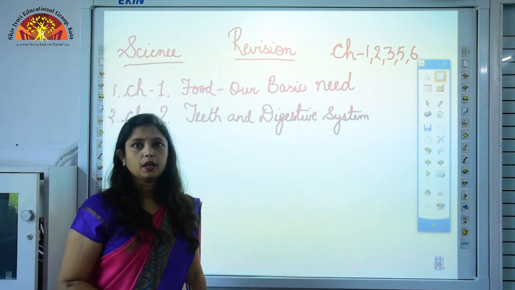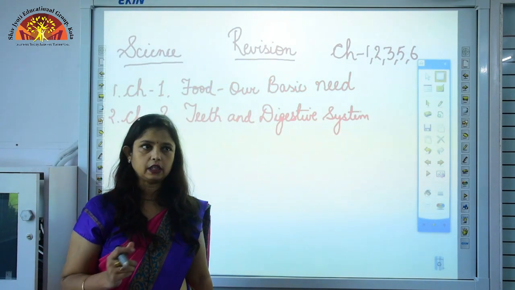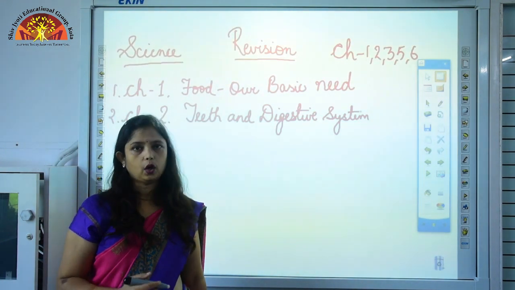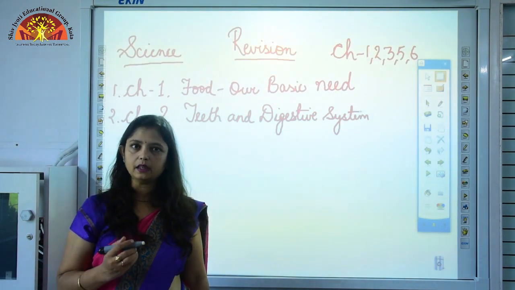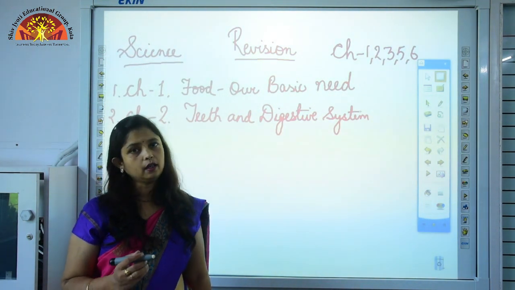So students, human beings have 2 sets of teeth. First is called as temporary or milk teeth. They are 20 in number, and second set is called as permanent teeth. They are 32 in number.